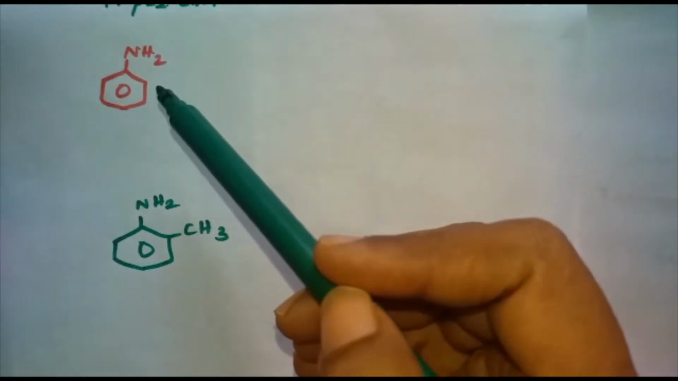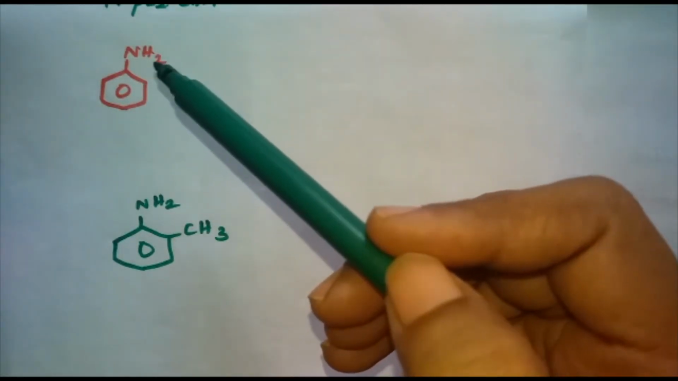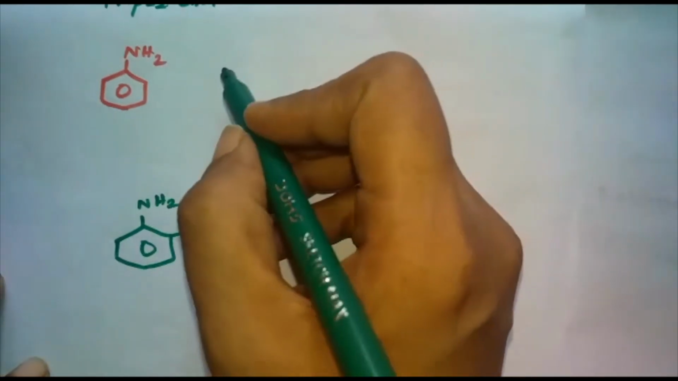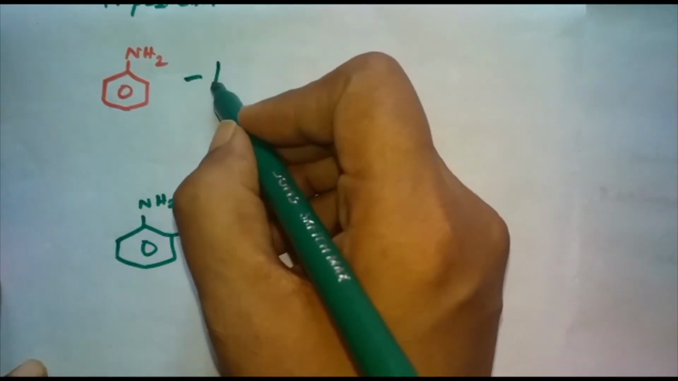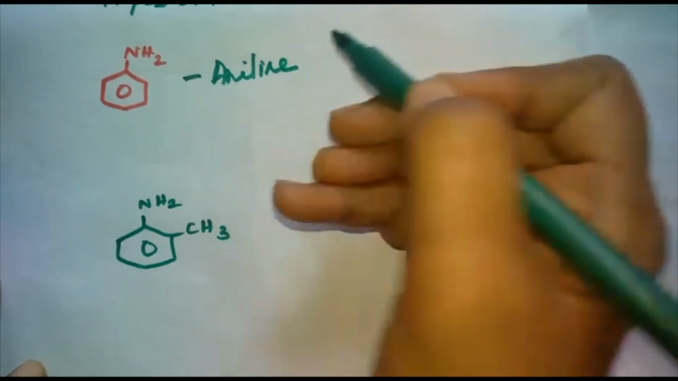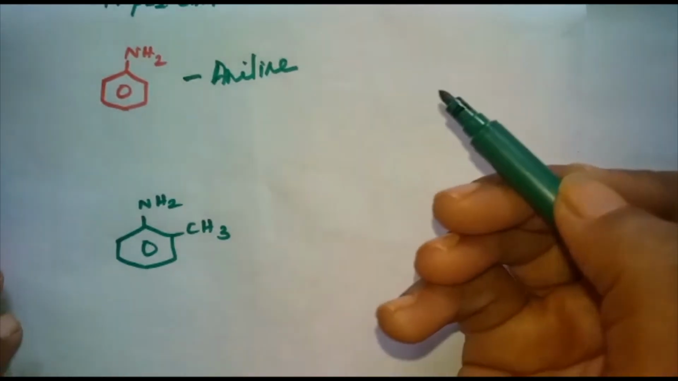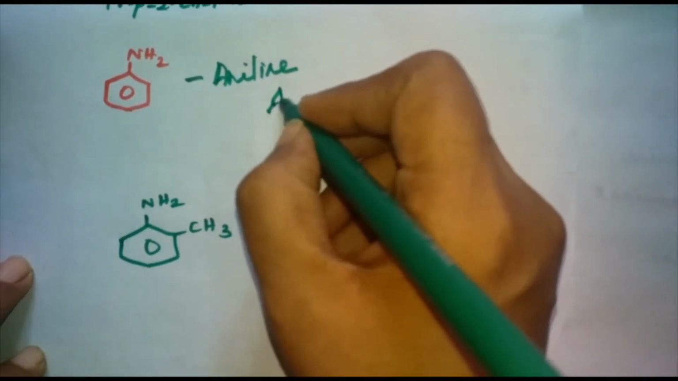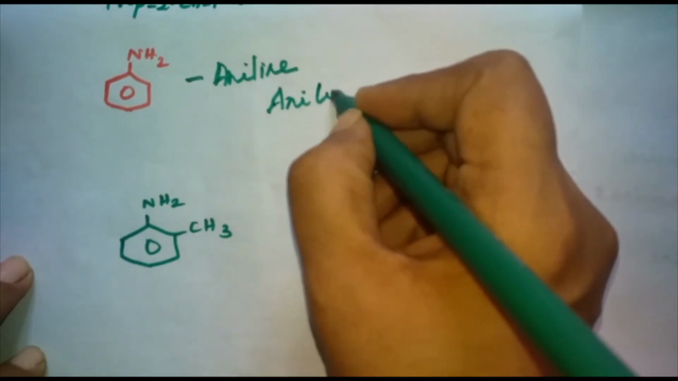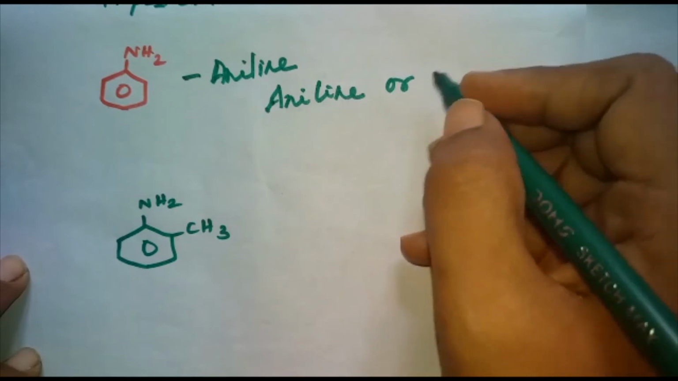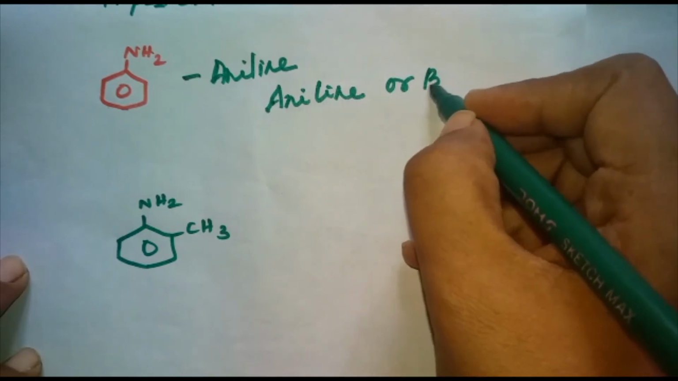What is the name of this compound? The common name as well as the IUPAC name is the same. It is nothing but aniline. C6H5NH2, aniline. The IUPAC name is also aniline or benzenamine.